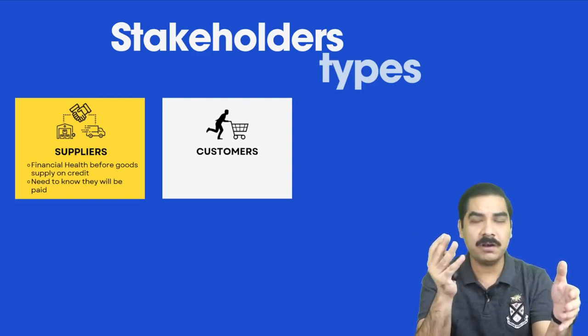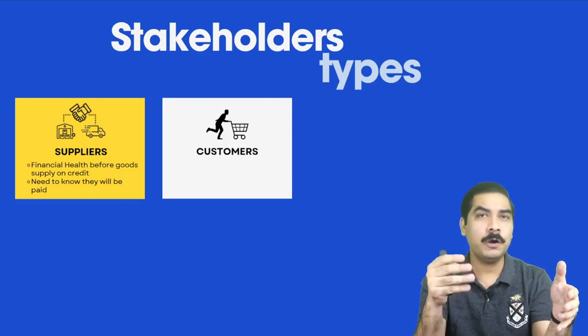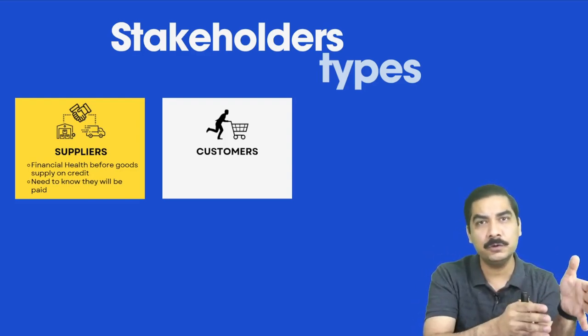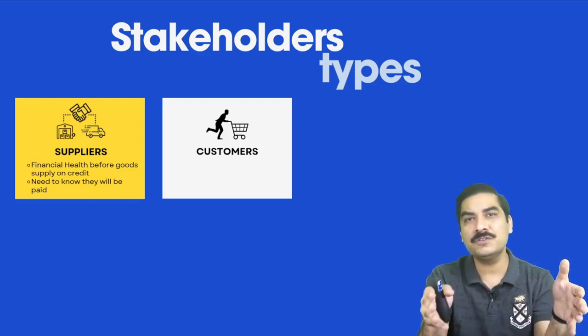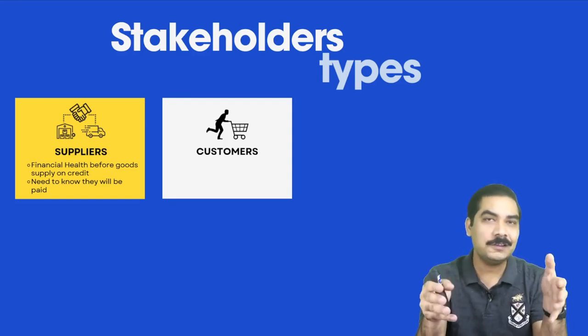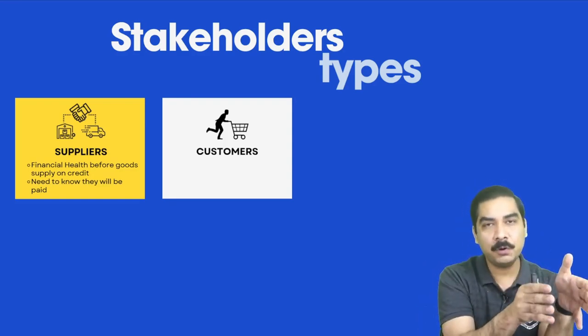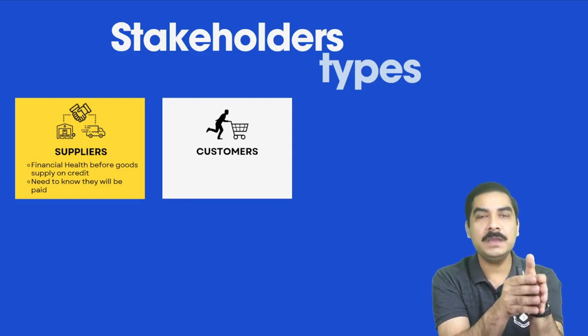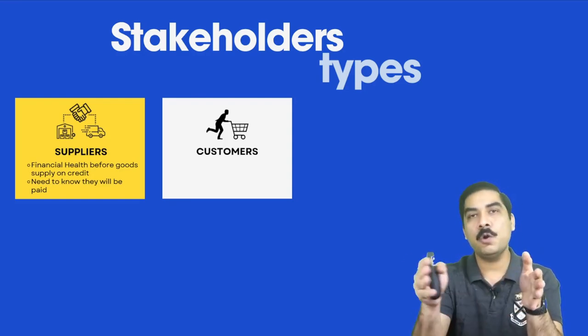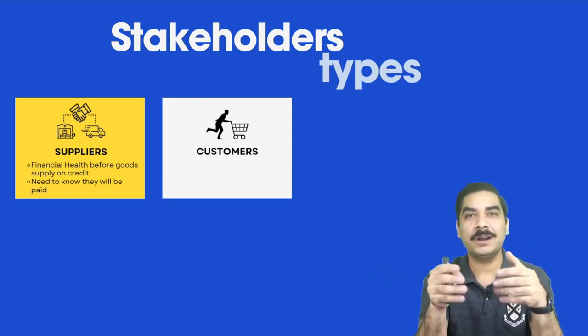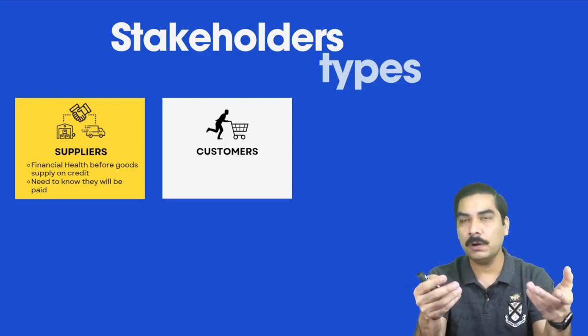You will not be comfortable buying goods from a company which will be closed after 1 year. As a customer, you need to know that they will be in operation in the longer run, so that you can get the product again if it gets defective or lost.